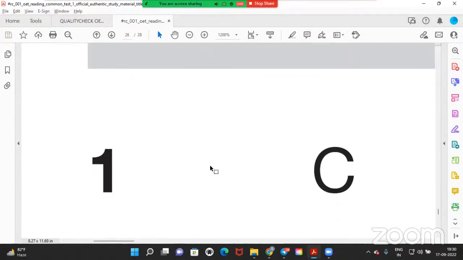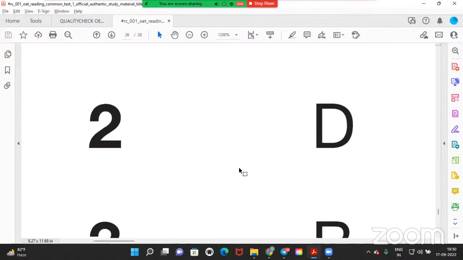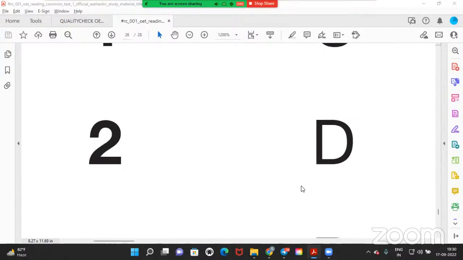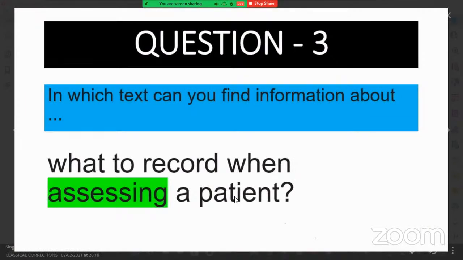First is C. Second one is D. Is that correct? Correct, sir. Now let us go to the third question. What to record when assessing a patient? Which one? Management. B. Management is B.